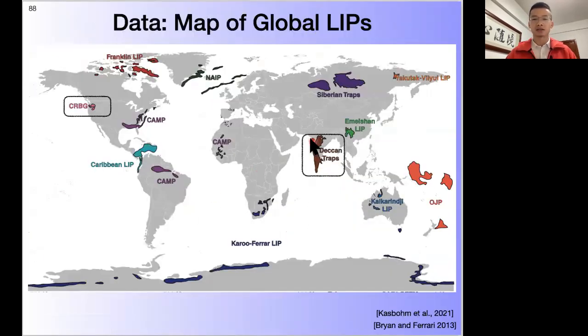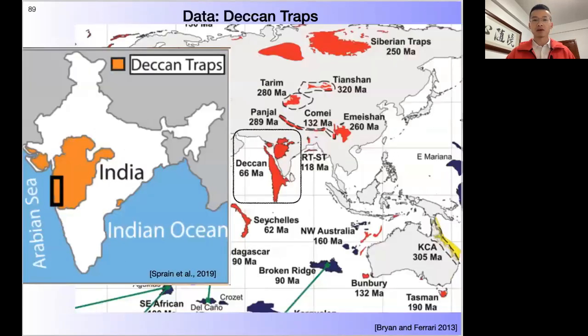Today, we are going to focus on the Deccan trap and the Columbia River basalt for this chapter. The Deccan traps are basaltic lava flows that cover about 20% areal extent of India and have an average thickness of 2 kilometers. What triggered this more than 1 million cubic kilometers of lava extruded onto the Earth's surface is still controversial. However, recent geochronology and climate data might shed light on this process.